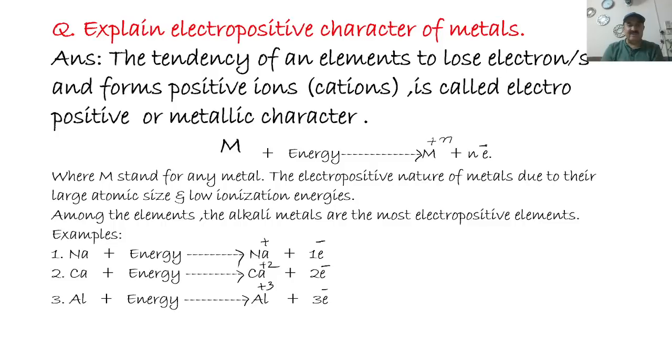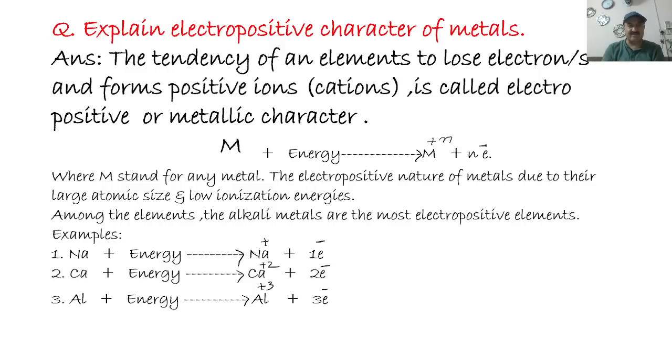Among the elements, the alkali metals are the most electropositive. For example, Na plus energy forms Na+ plus 1 electron. Example 2, Ca plus energy forms Ca2+ plus 2 electrons. And Al plus energy forms Al3+ plus 3 electrons.